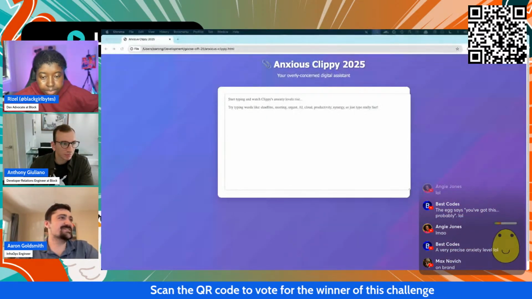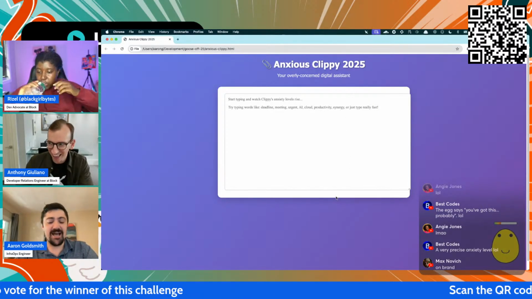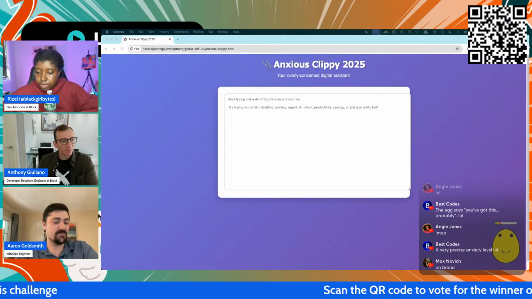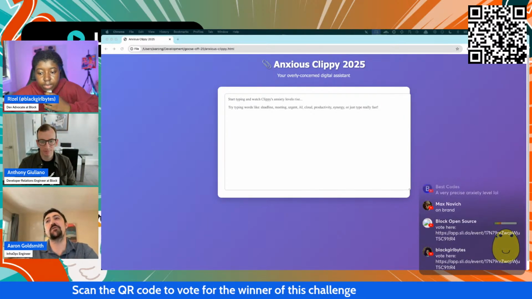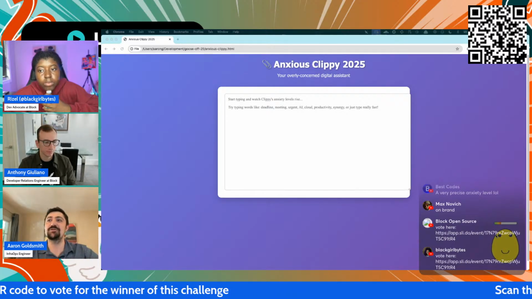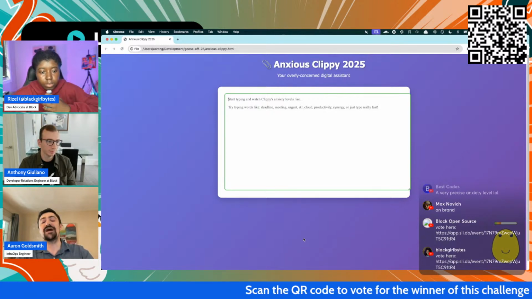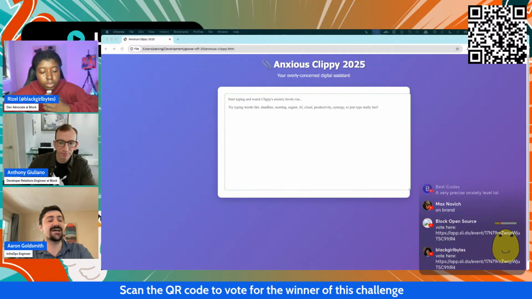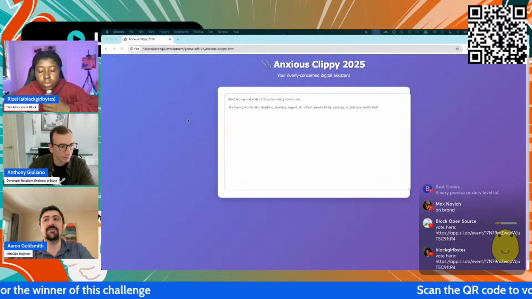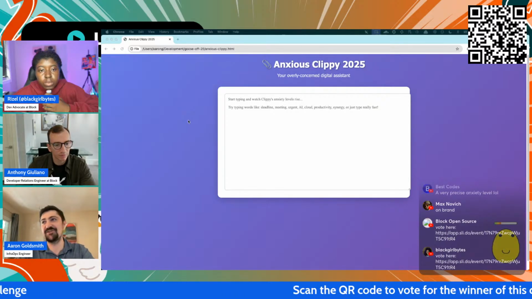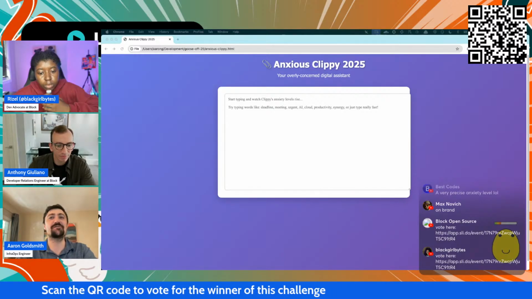Sorry, I was observing the progress on your hand. So I was thinking about some way to improve this. Ideally this could be a model that it's actually interacting with, instead of it typing keywords. What I was going to do, if I had enough time, because I have Ollama running locally, is hit an endpoint and it would send back the response. But we didn't have enough time for that, so I didn't get a chance to ask Goose to do it. I was just starting to try to set up Ollama, but that would have been a hack.